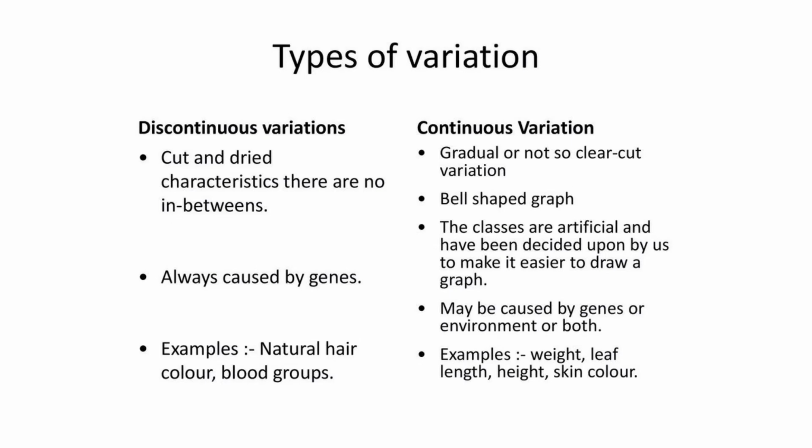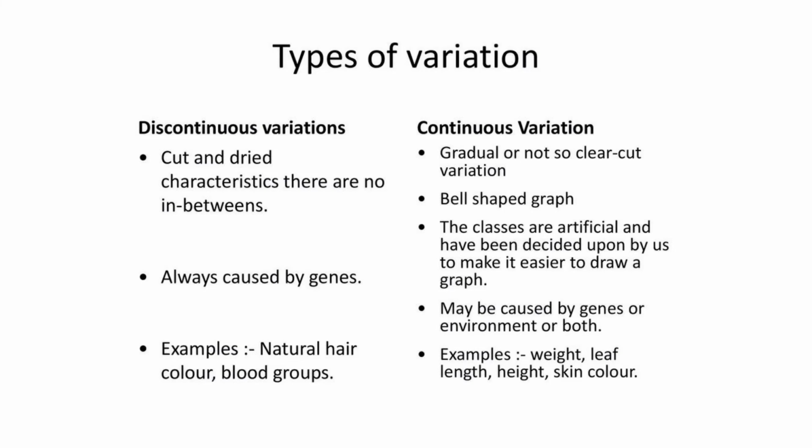The first one is continuous variation. These are small variations which occur among individuals of a population. These are also called fluctuating variations. They occur by gradual accumulation in a population. Examples are skin color, height and weight of an individual, color of the eye, etc. So continuous variation is the smallest variation which occurs among individuals. Since these occur by very gradual accumulation, only a few people could experience this kind of variation.